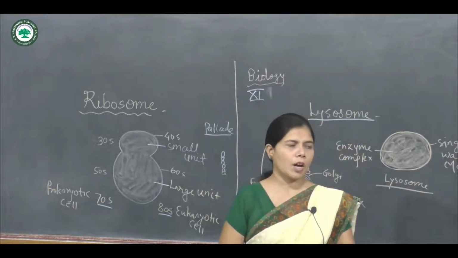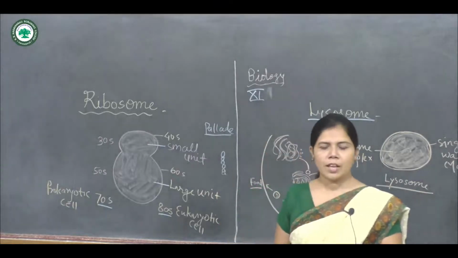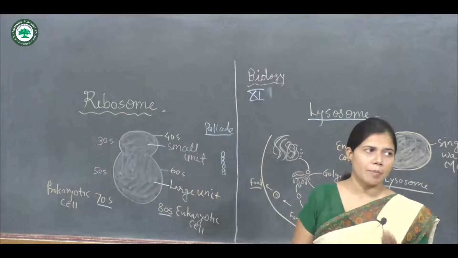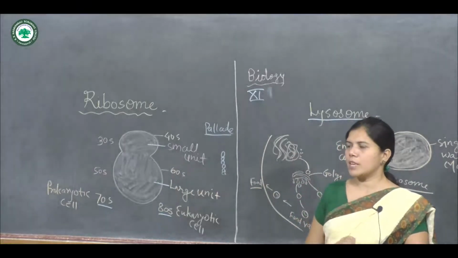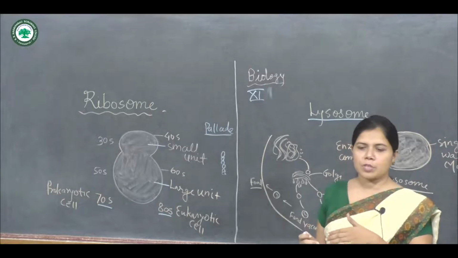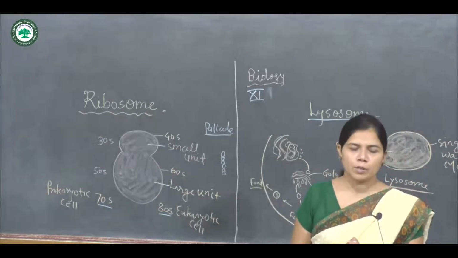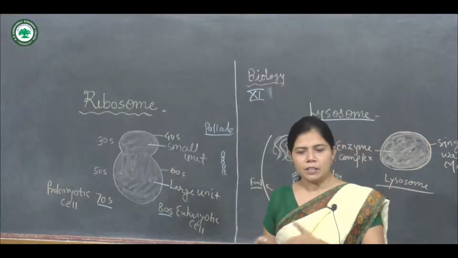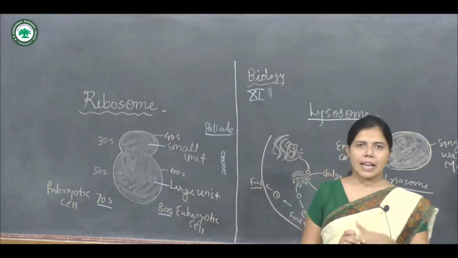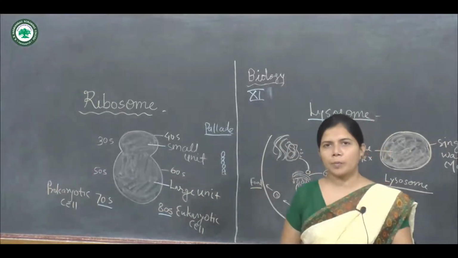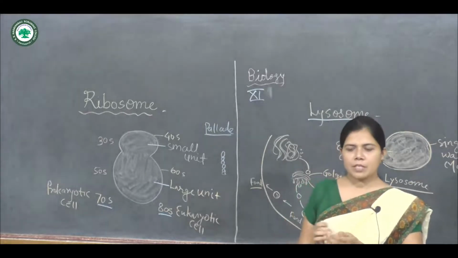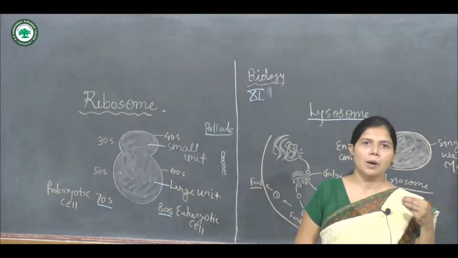Again, the free ribosome generally produces the enzymatic protein, means it produces the enzyme which helps in the breakdown of sugar. The breakdown of sugar is carried out by both types of ribosome, the free ribosome as well as the bound ribosome.